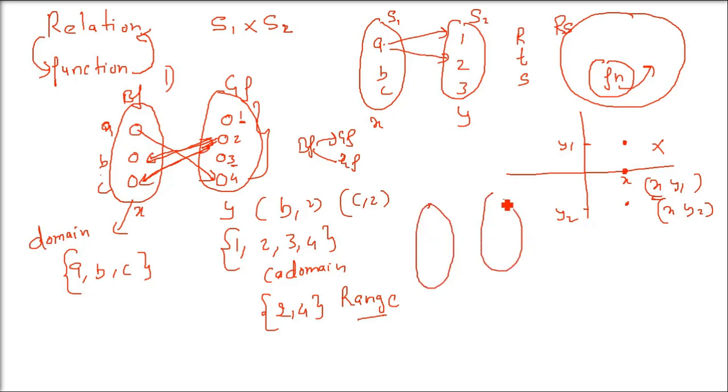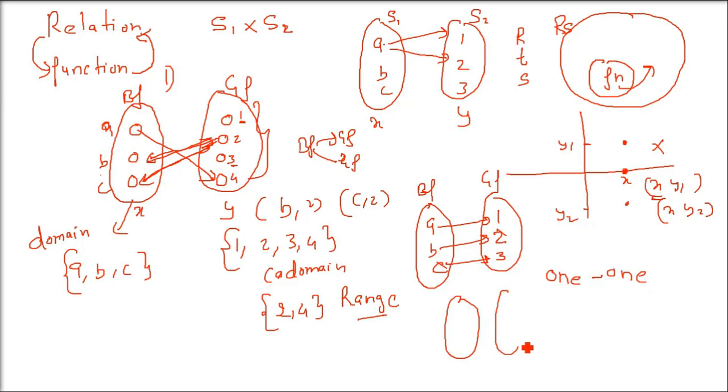So if we have a relation, say this is A, B, C, 1, 2, 3. When we have a boyfriend having 1 girlfriend, this is called one-to-one correspondence.